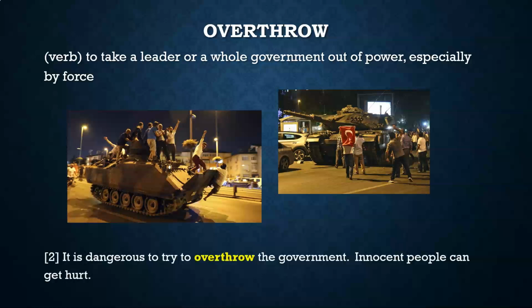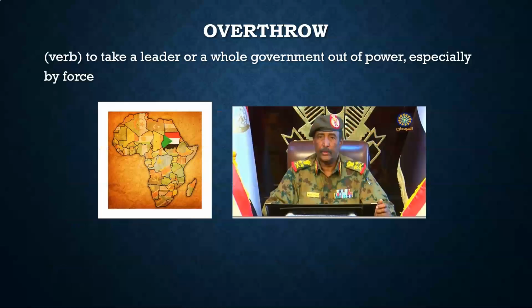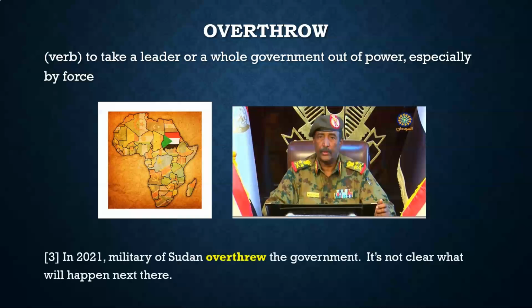Here, it is dangerous to try to overthrow the government. Innocent people can get hurt. These pictures are pictures from Turkey. I think this happened a few years ago where they tried to overthrow the government, but it didn't work. This is an example that's happening right now. In 2021, the military of Sudan overthrew the government. And it's not clear what will happen next there, but they overthrew the government that they had before.